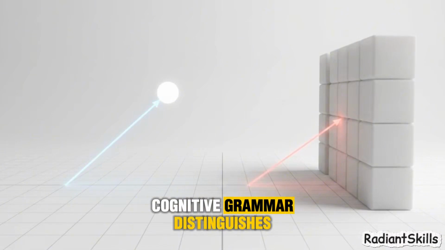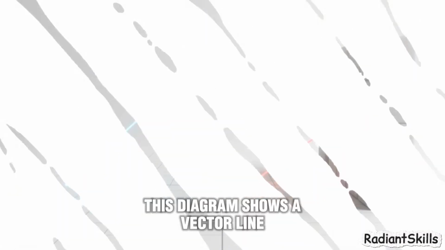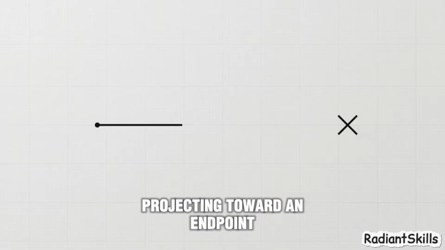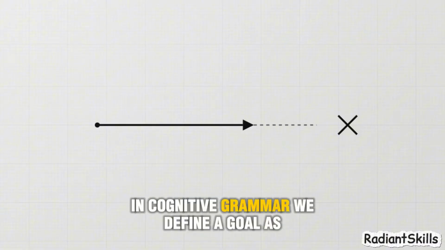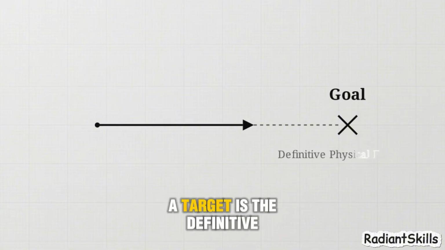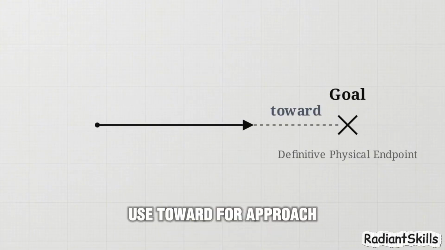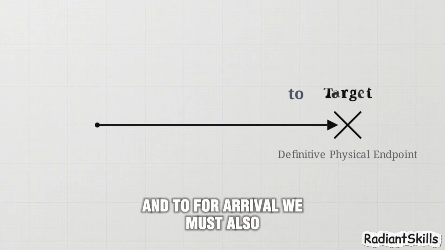Cognitive grammar distinguishes between two types of endpoints: targets and goals. This diagram shows a vector line projecting toward an endpoint. In cognitive grammar, we define a goal as this intended destination. A target is the definitive physical endpoint. This distinction explains why we use toward for approach and to for arrival.